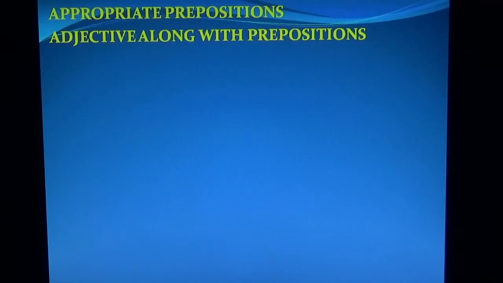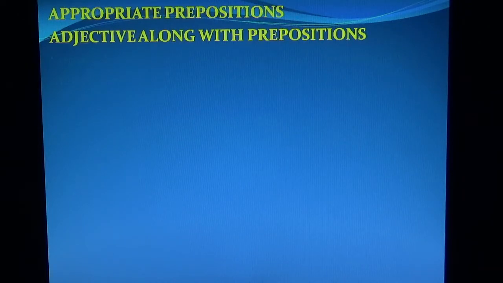Friends, today this is part one of the fixed prepositions. In this part we are going to discuss appropriate prepositions relating to adjectives, that is adjectives along with fixed prepositions.